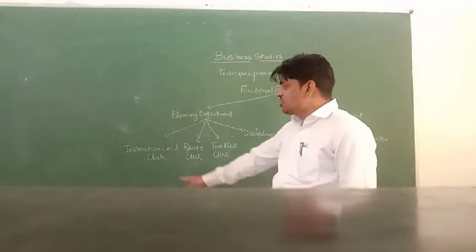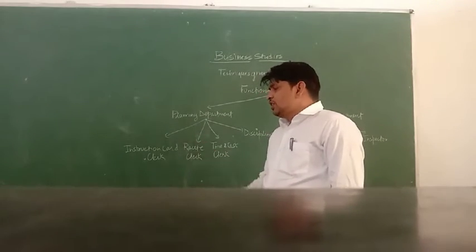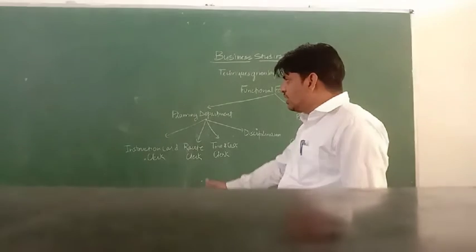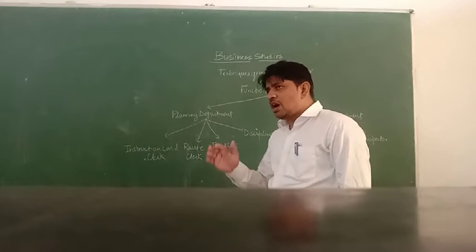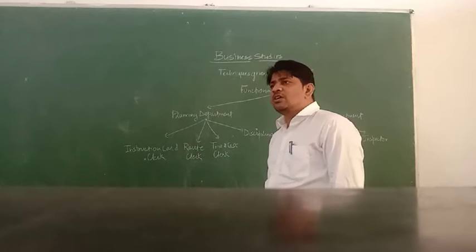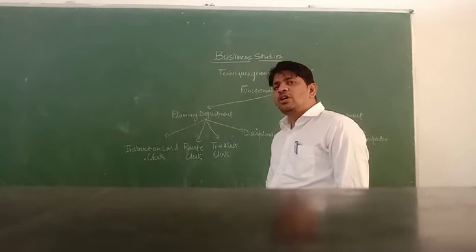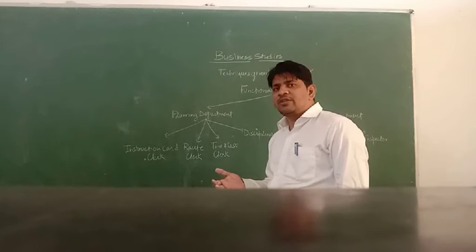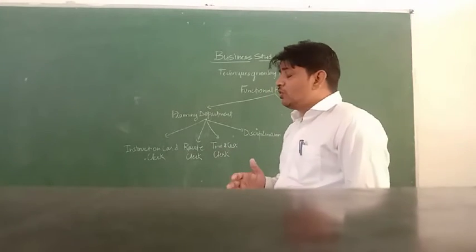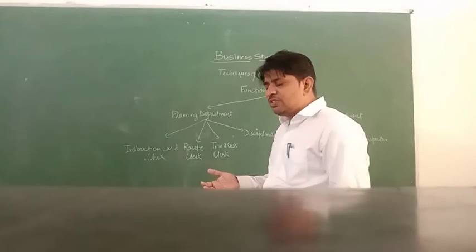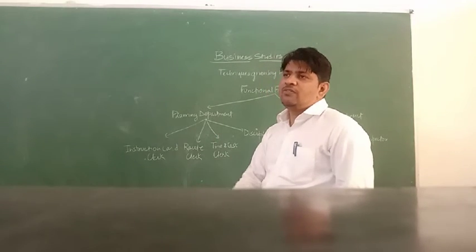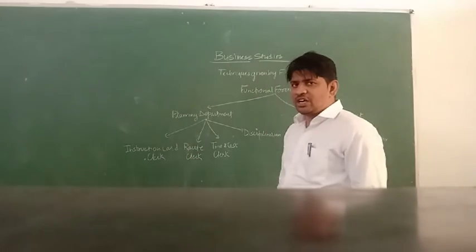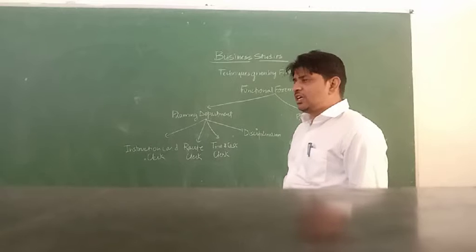The first one is the instruction card clerk. This foreman is responsible for giving instructions to each and every worker, such as how the worker will perform the activities, what instructions they have to follow, at what time they have to come to the company, what the departure time is, what the uniform will be, and who is the superior from whom they will get instructions and orders. These types of instructions are given by the instruction card clerk to the employees who are working in the company.